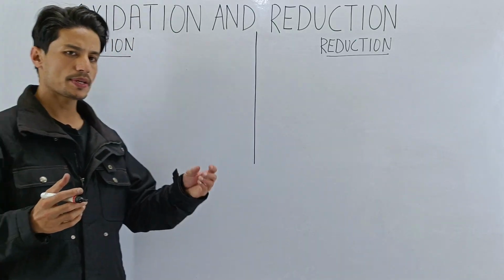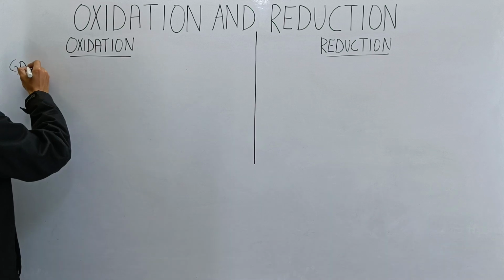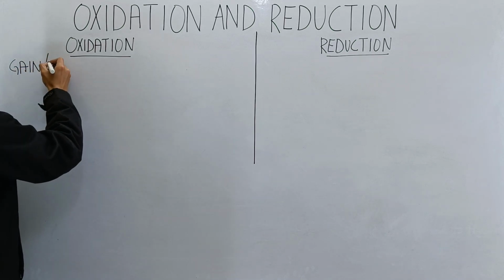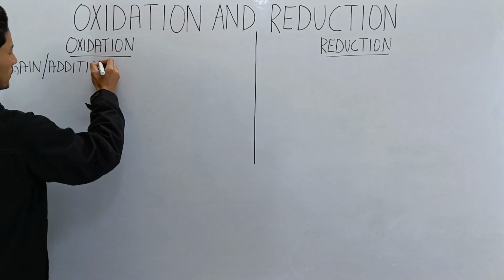Let's first define with respect to gain, or we can also say addition. Gain and addition are same.